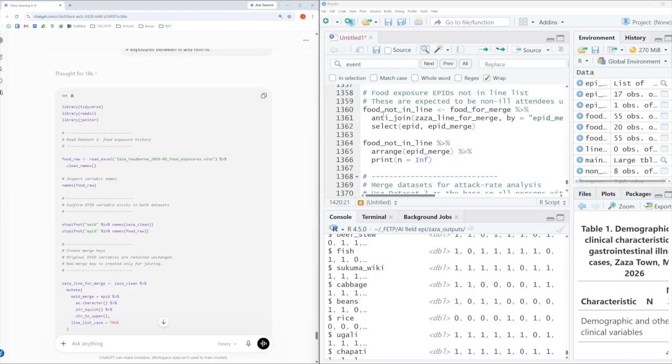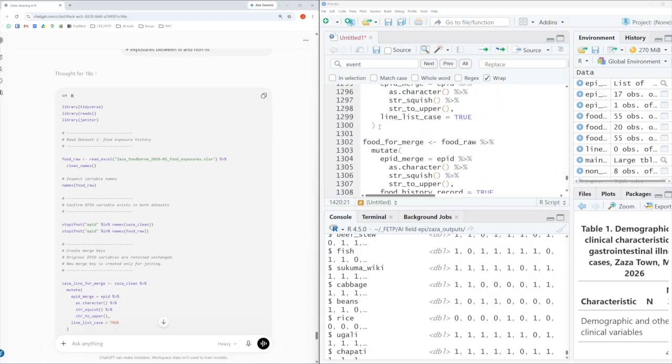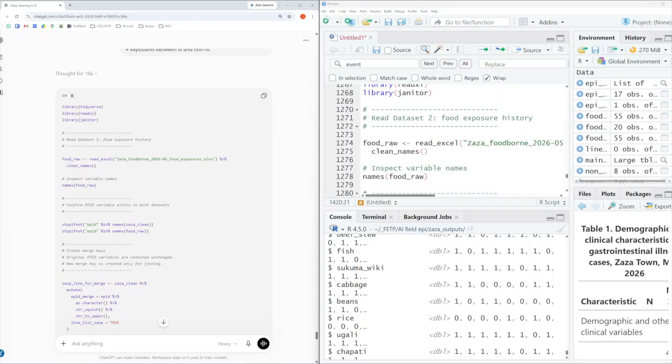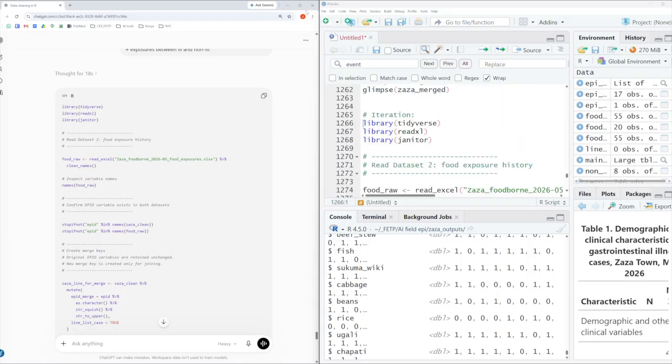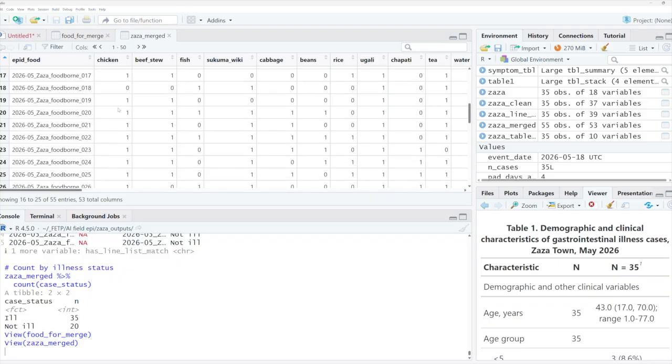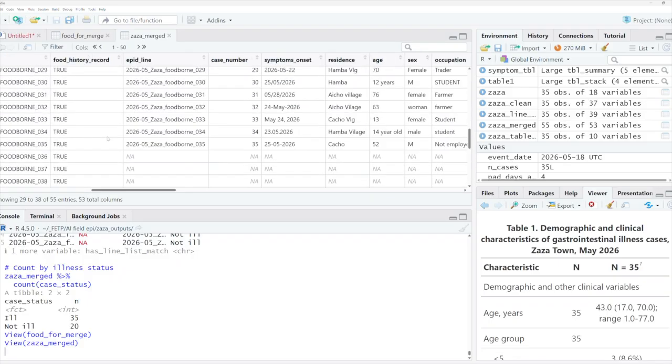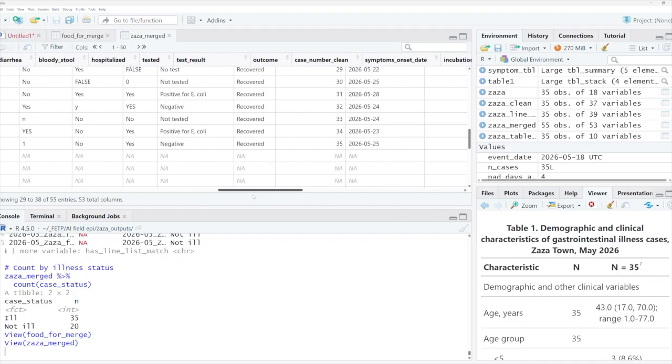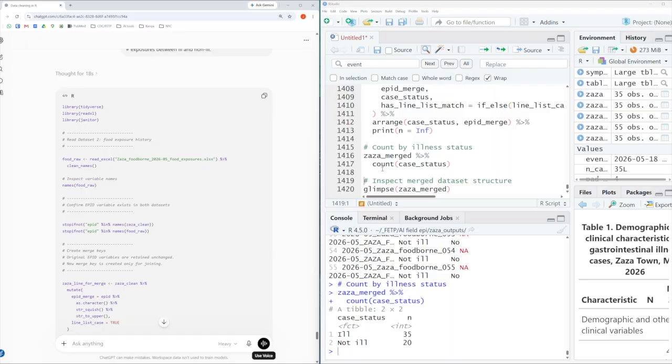So we review this code and paste it into RStudio and run it. Now we can see that there are 55 observations in the merge table and that persons who were not cases have missing demographic data because they weren't in the original line list. The code also contains some QA checks. We can run those and see that, for instance, there's 35 ill and 20 non-ill.